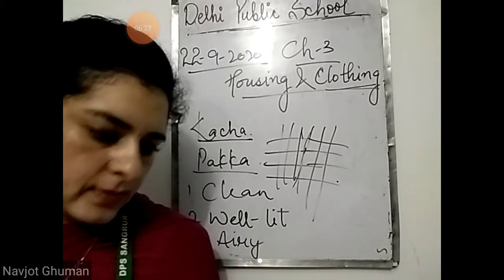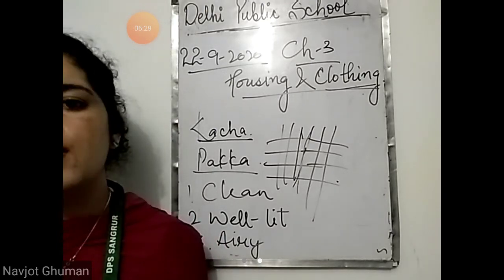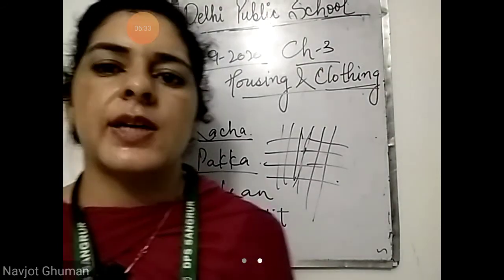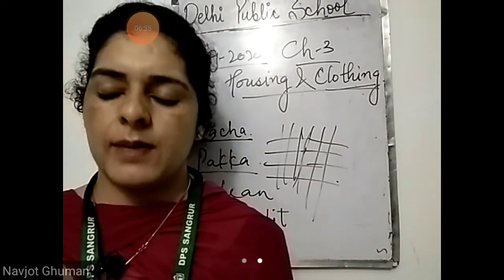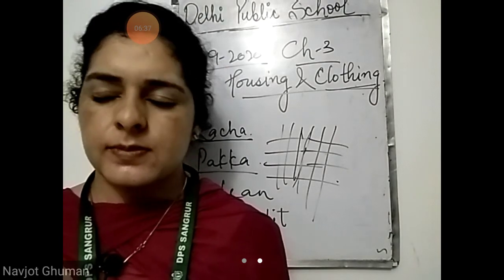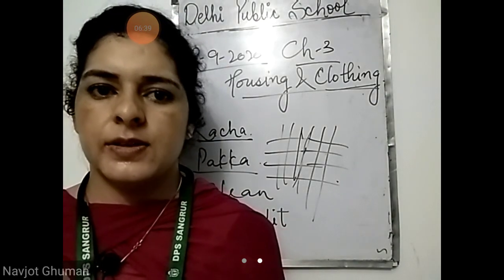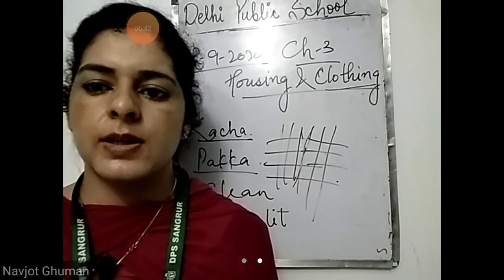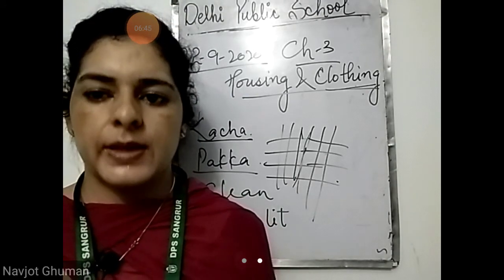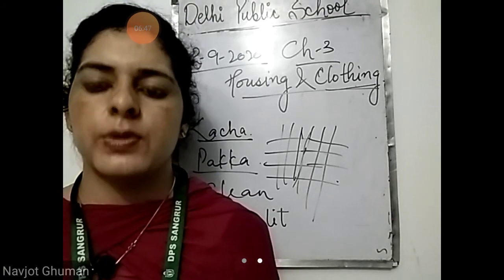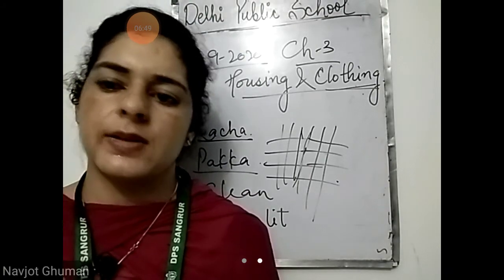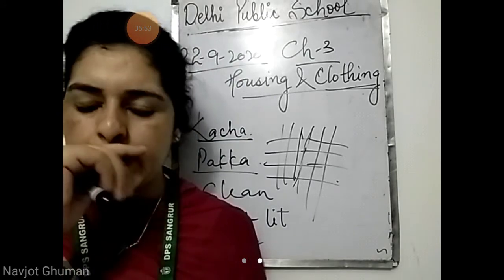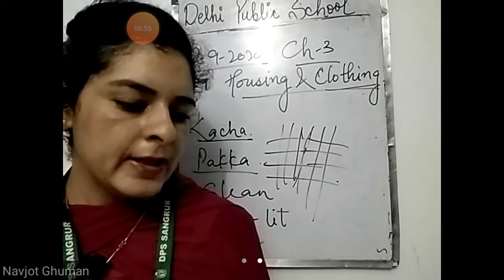And then things should be kept in their right place. All the things in your house should be kept in the right place. If you have picked up anything and you scatter it here and there, then it will look ugly to whoever comes to your house. So it is better to keep things at their proper places from where you picked them. So these are the ways to keep our house clean. I hope everyone has understood.